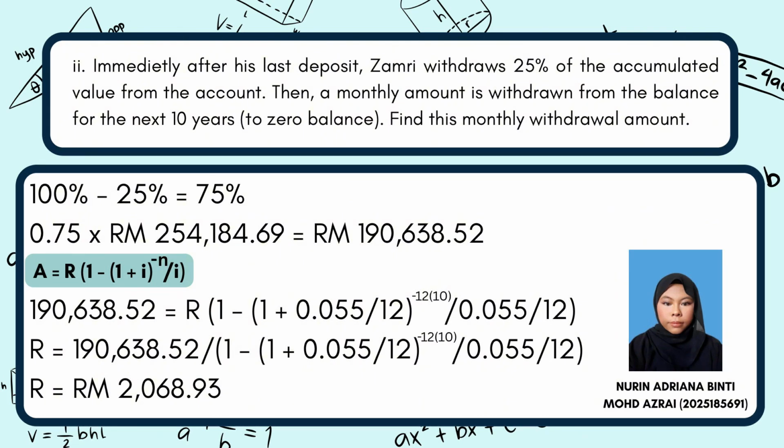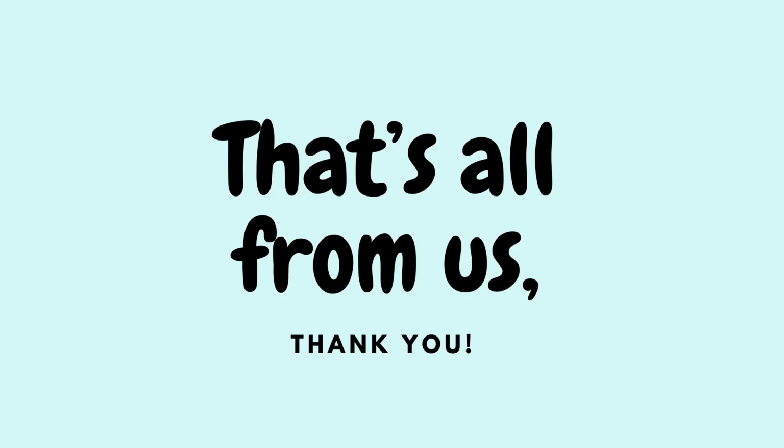Move the R to the front and we get R equals 190,638.52 over in brackets 1 minus in brackets 1 plus 0.055 over 12 power negative n, over 0.055 over 12. We calculate the equation and we get the answer as RM2,068.93. So, in conclusion, the monthly withdrawal amount over the next 10 years is RM2,068.93. That's all from us. Thank you.